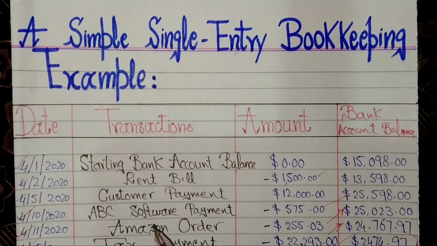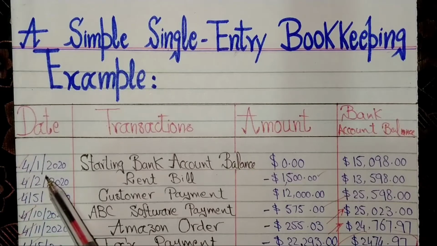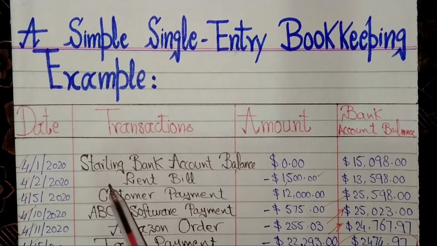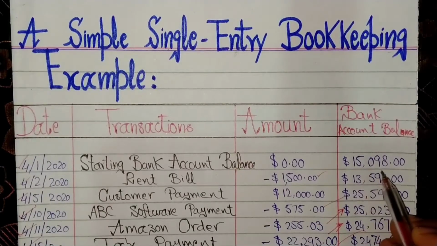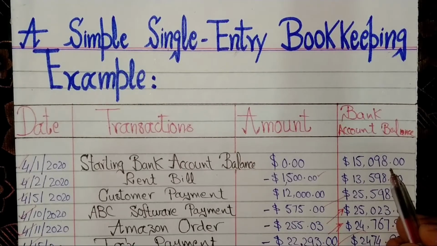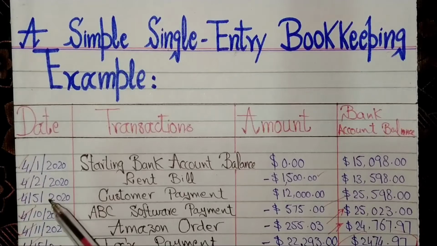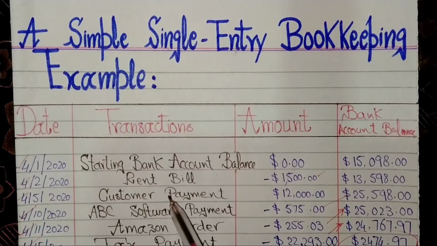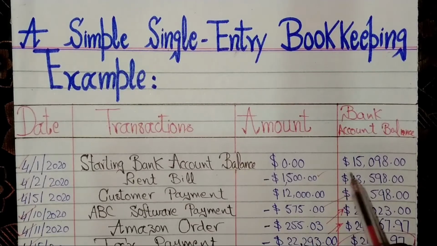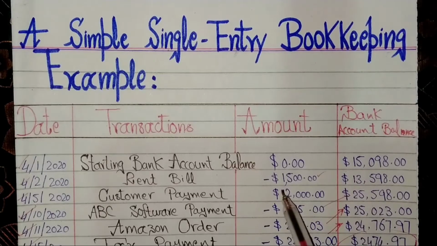For example, a company on 1st April 2020 has a starting bank account balance of $15,098. The second transaction is on 2nd April 2020, rent paid by the company, which decreases the bank account balance by $1,500.